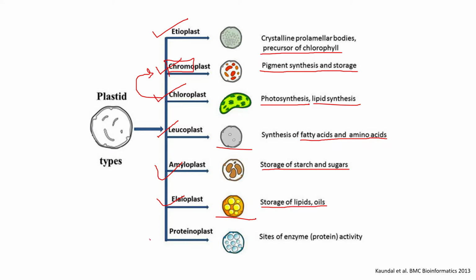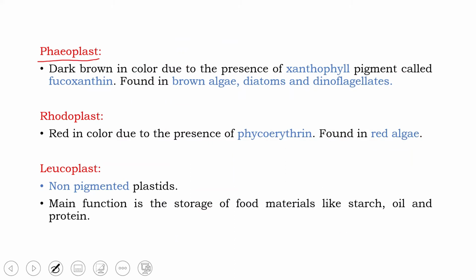The last category is proteinoplast. These are the site of enzyme activity, synthesis of enzymes and storage of enzymes. So the first one is phytoplast. Phytoplasts are dark brown colored plastids and they are dark brown in color due to the presence of a xanthophyll pigment called fucoxanthin. So fucoxanthin is a pigment of the family of xanthophyll pigments which imparts dark brown color to phytoplasts. Some examples of organisms in which phytoplasts are found are brown algae, diatoms and dinoflagellates.